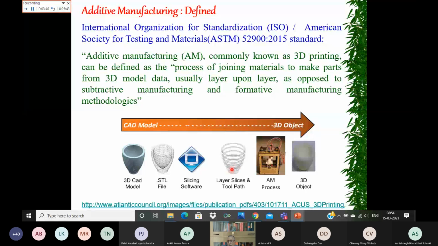So for this cup, wherever you need, in this periphery, in the annular zone, you need to deposit material. You go on depositing material layer by layer, and you can just build it like this, and you get the 3D component. So this is the basic principle of 3D printing or additive manufacturing.